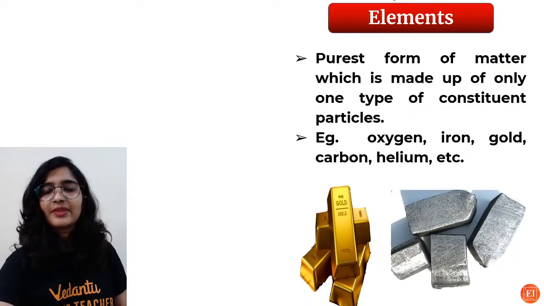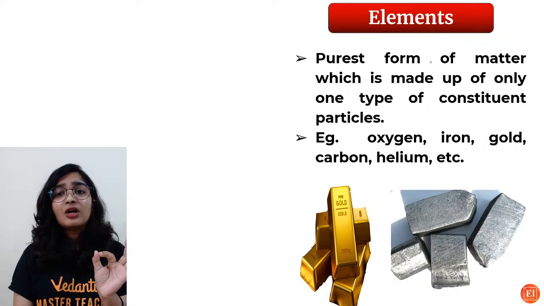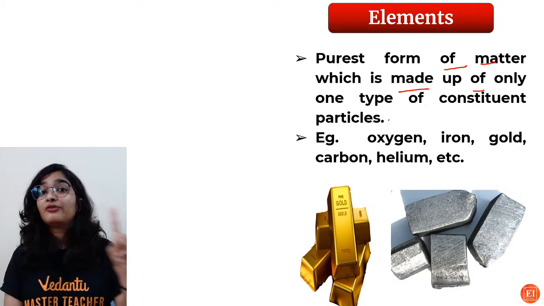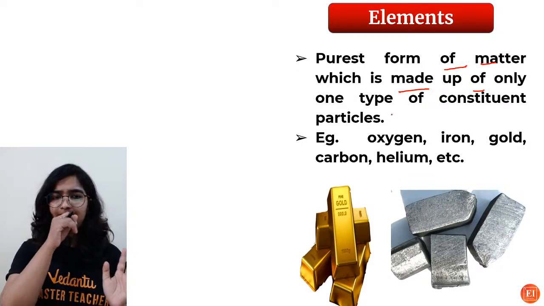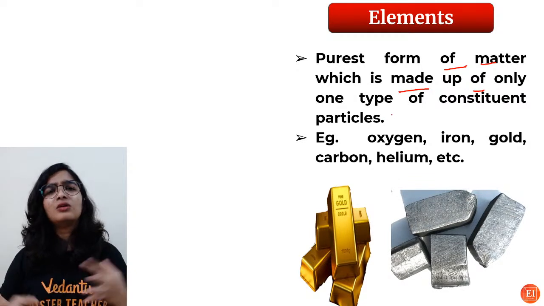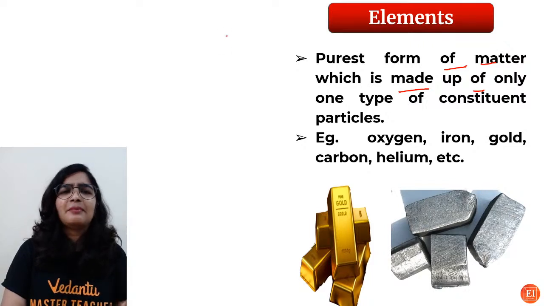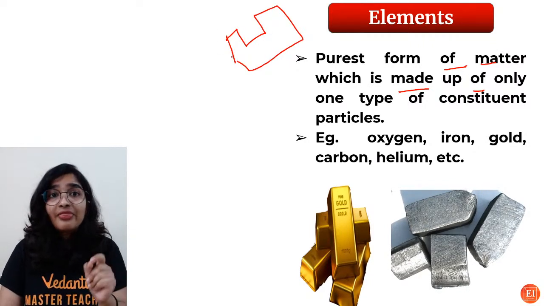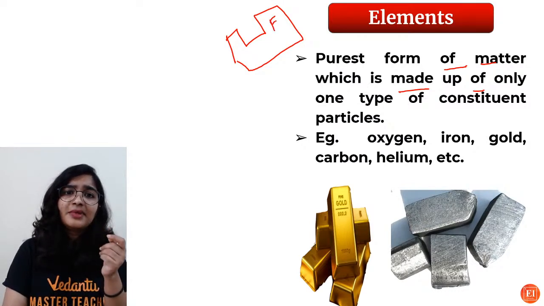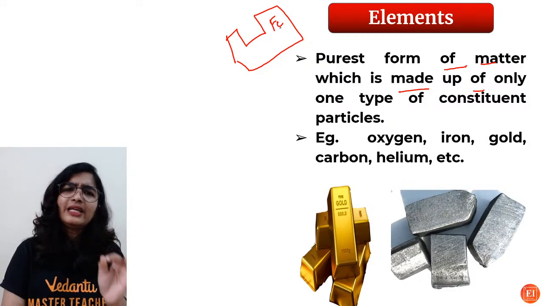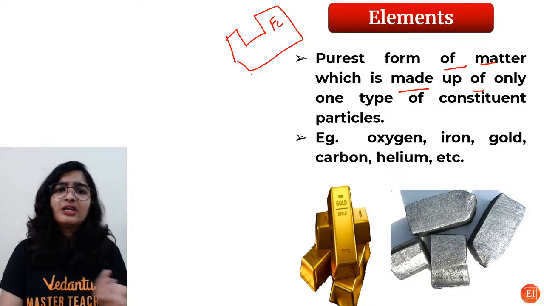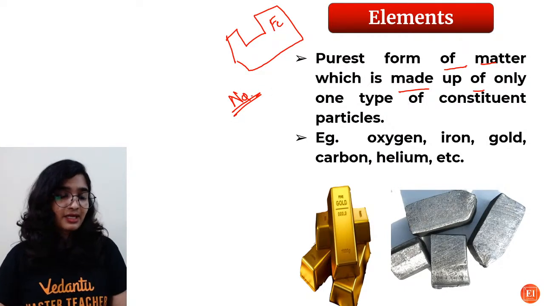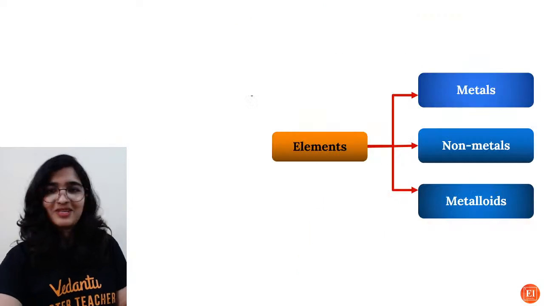I'll tell you. Okay. So elements are the purest form of matter which is made up of only one type of constituent particles. Oxygen, iron, gold. You can take any example, whichever is there in the periodic table, they are all elements only, no? And in iron, what is there? Only iron atoms, right? If you take sodium, you will find only sodium atoms. Okay, easy peasy.